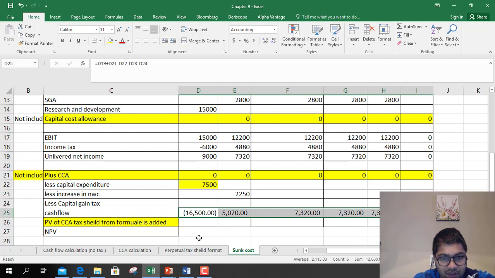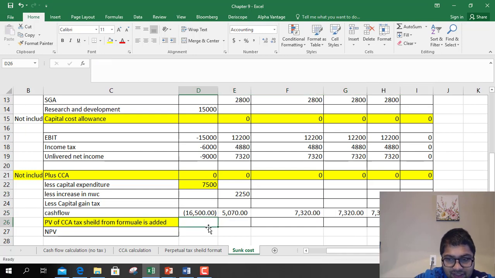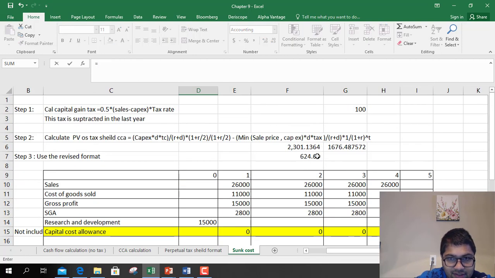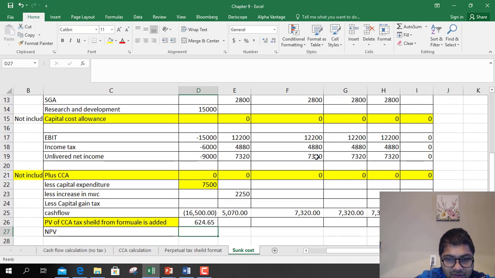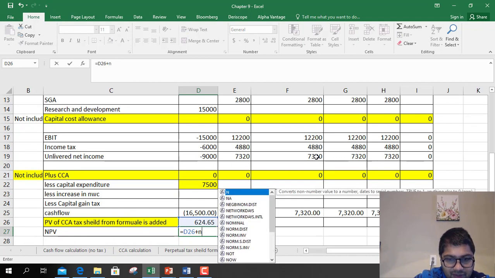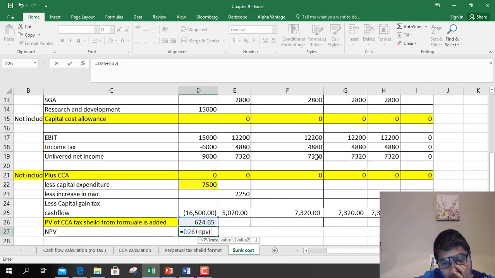Then the present value of CCA shield is 624. So NPV is nothing but 624 plus NPV, the present value of all the benefits at 10%, and minus 16,500, the cost of the project.